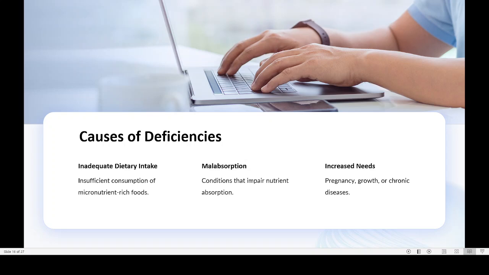Then growth. During the growing period also, when children are growing, higher amounts of these essential nutrients are needed. Then chronic disease. Sometimes some diseases will be present in a person for several years, and that will also decrease the amount of certain essential nutrients in the body. So these are the situations which cause deficiency in the body.